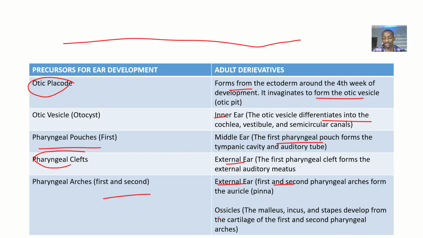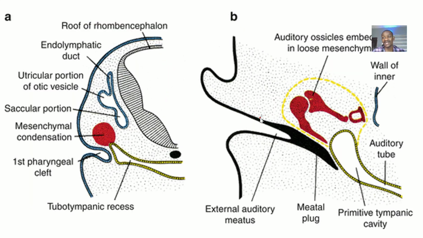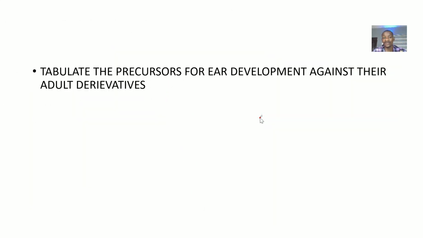Then the ossicles, that's the Malleus, Incus, and Stapes. They develop from the cartilage of the first and second pharyngeal arch. Not really the arch directly, but the cartilage, okay? They form from the cartilage of the first and second pharyngeal arch. So that's it, to tabulate the precursors of ear development against their adult derivatives.